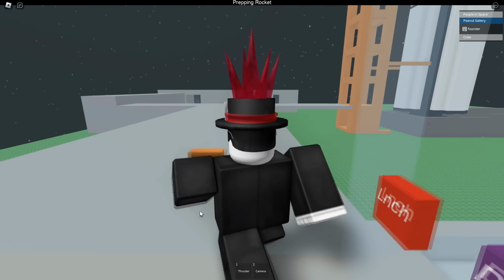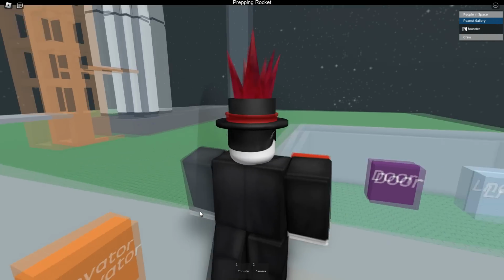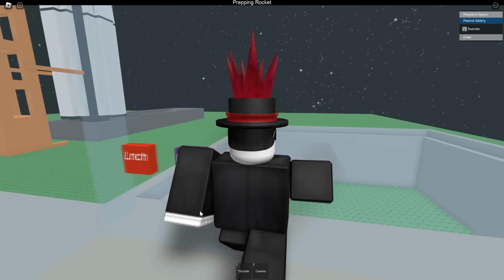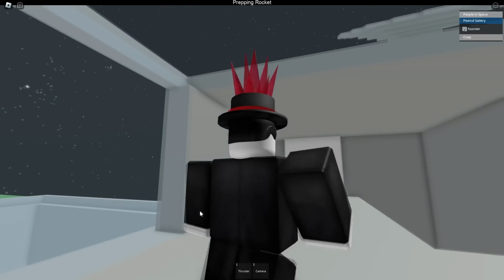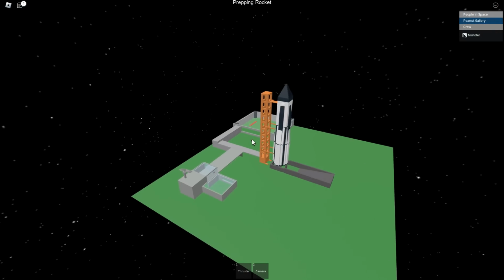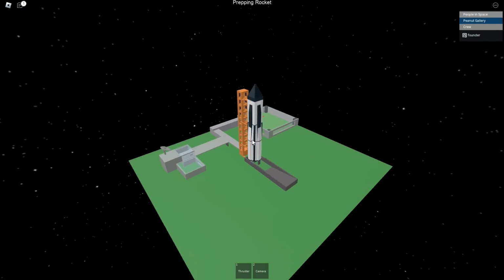Due to the changes of Roblox over the years, most of the scripts for this game are broken, so now it's more of a showcase if anything, so no part of the game works at all. At least the rocket ship does look really nice.